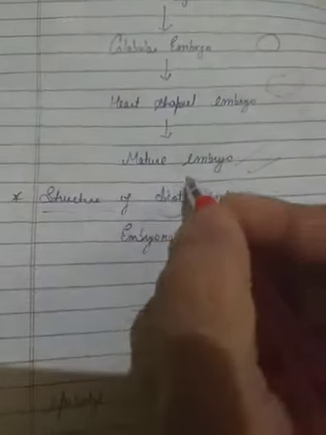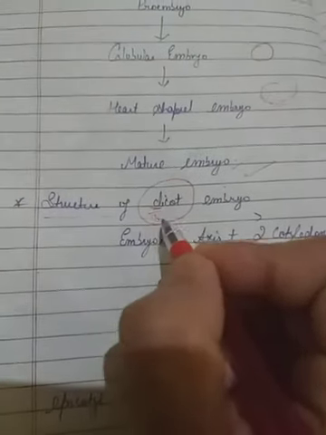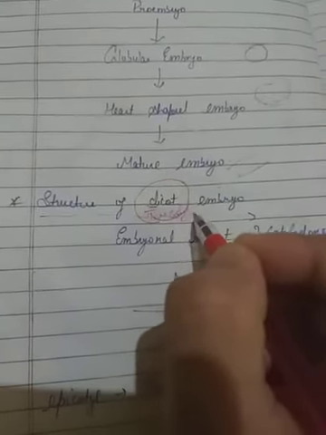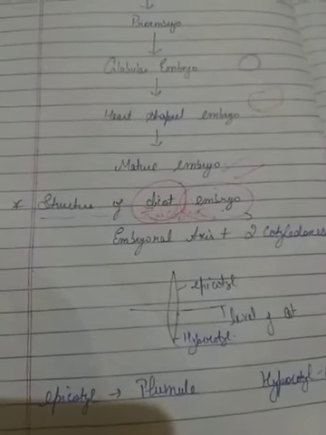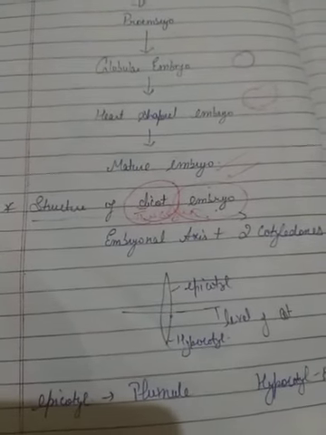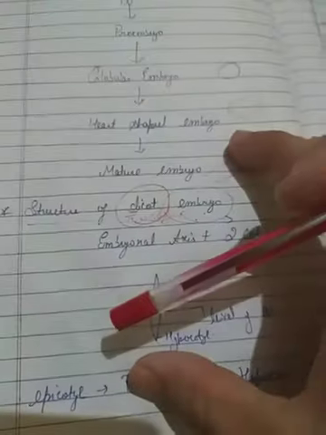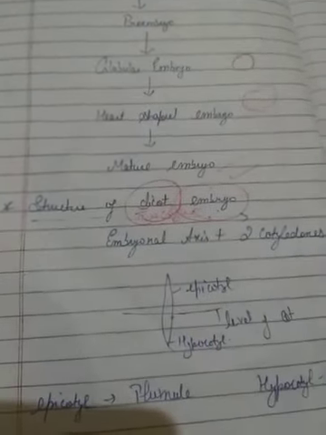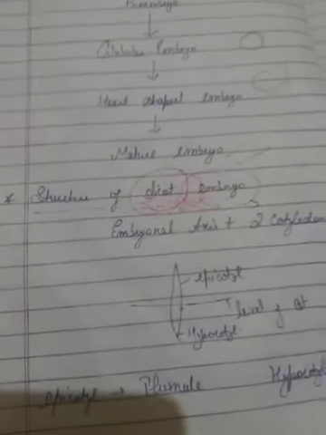The term dicot indicates that di means two, cot means cotyledons. The embryo which has two cotyledons is called dicot embryo. Clear? And the embryo which has a single cotyledon is called monocotyledonous embryo. Now what is the function of cotyledon?